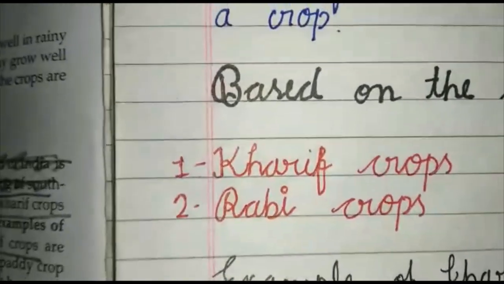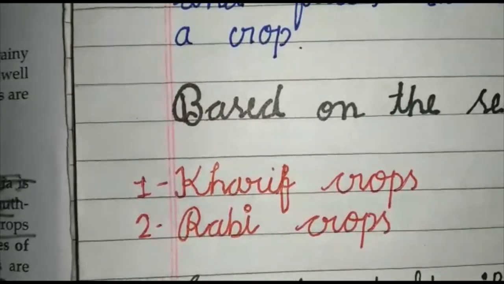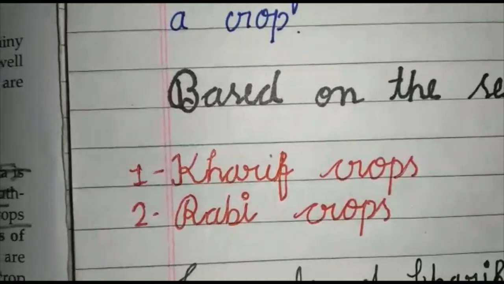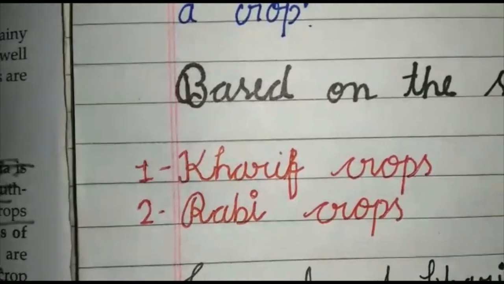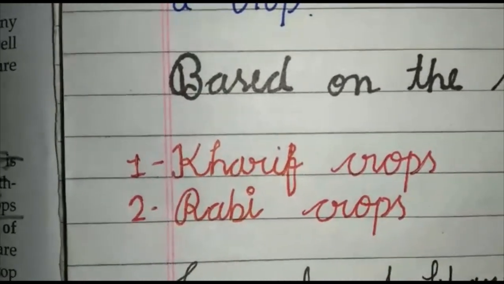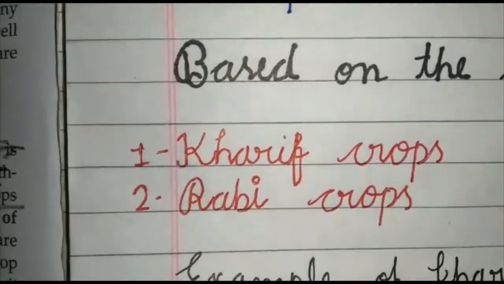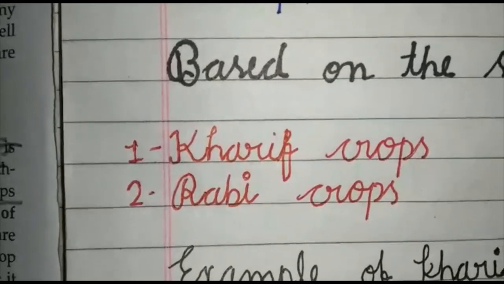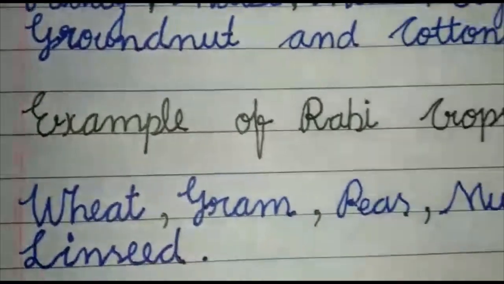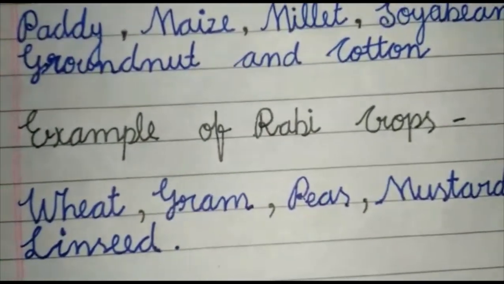And second is rabi crops. Crops grown in the winter season are called rabi crops. The time period of rabi crops is generally from October to March. The sowing for rabi crops begins at the beginning of winter, October to November, and the crops are harvested by March or April. Some examples of rabi crops: wheat, gram, peas, mustard, and linseed.